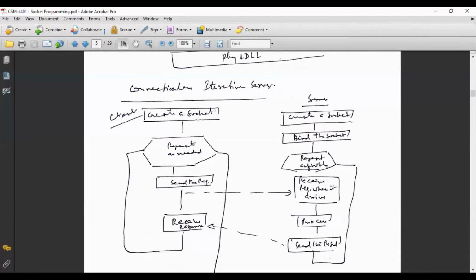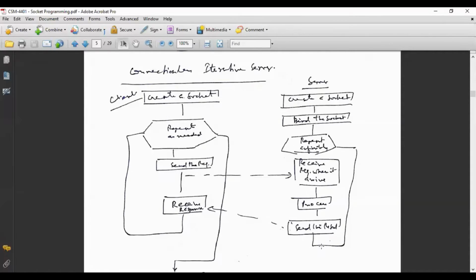Similarly, on the server side, create a socket. Again, a socket will be created, and that will be bound to the server. Then repeat the process. What is repeated? Receive request when it arrives. Whenever a request arrives from the client, it receives it, processes the request, and whatever response is there is sent back to the client. And this goes on infinitely. On the server side, you may notice that it is not terminating. The server keeps on running for infinite time.